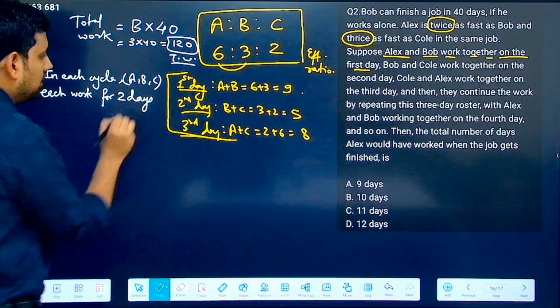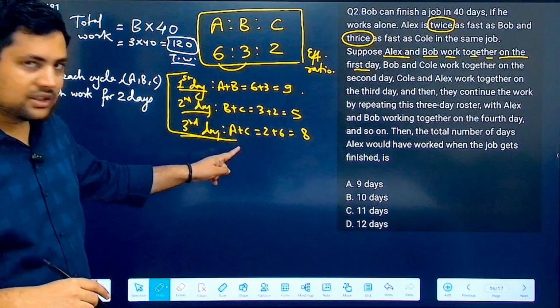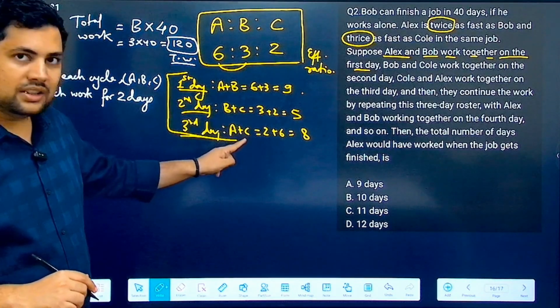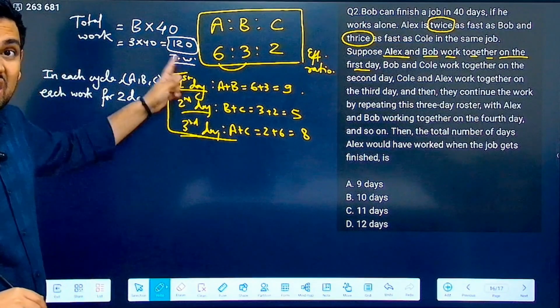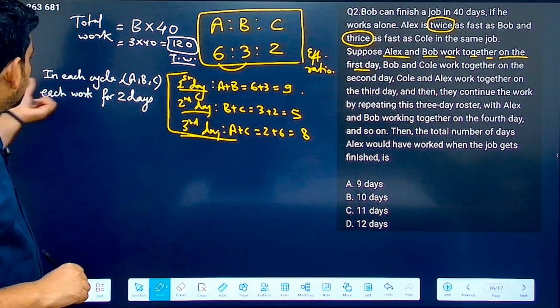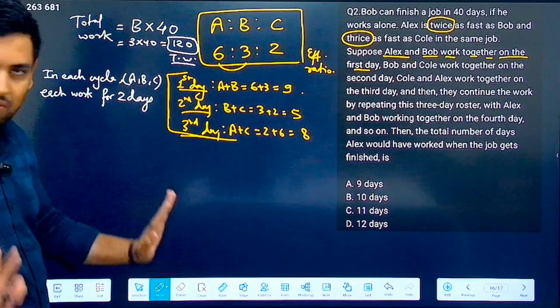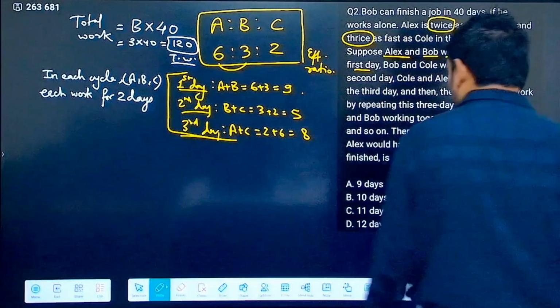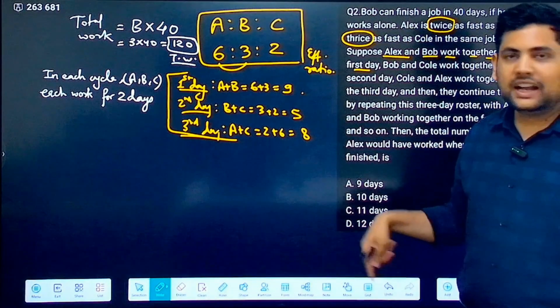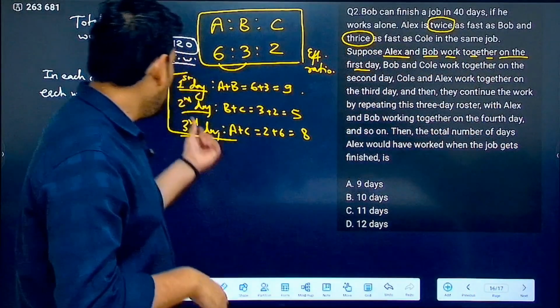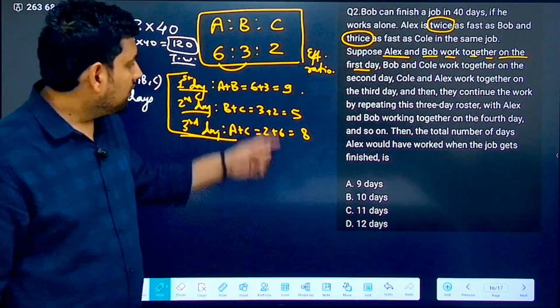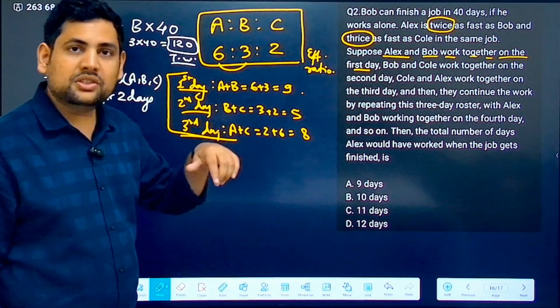Can you see this? A is working on this day and this day, C is working on this day and this day, B is working on this day and this day. So every 3 days, or in one cycle that is completed, each of them works for 2 days. Fine. Now this cycle continues, and using this cycle, this is the amount of work that they are doing. Correct? Now this is 9 units, 5 units, 8 units of work.